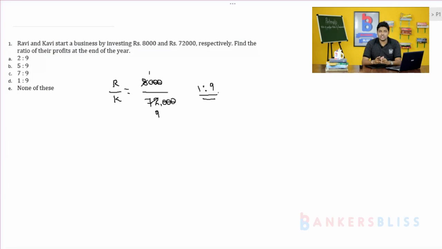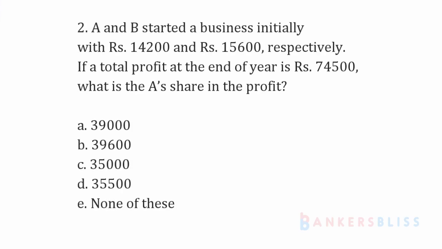Let us go to the next problem, problem number 2. A and B started a business initially with rupees 14,200 and rupees 15,600 respectively. If a total profit at the end of the year is rupees 74,500, what is A's share in the profit?